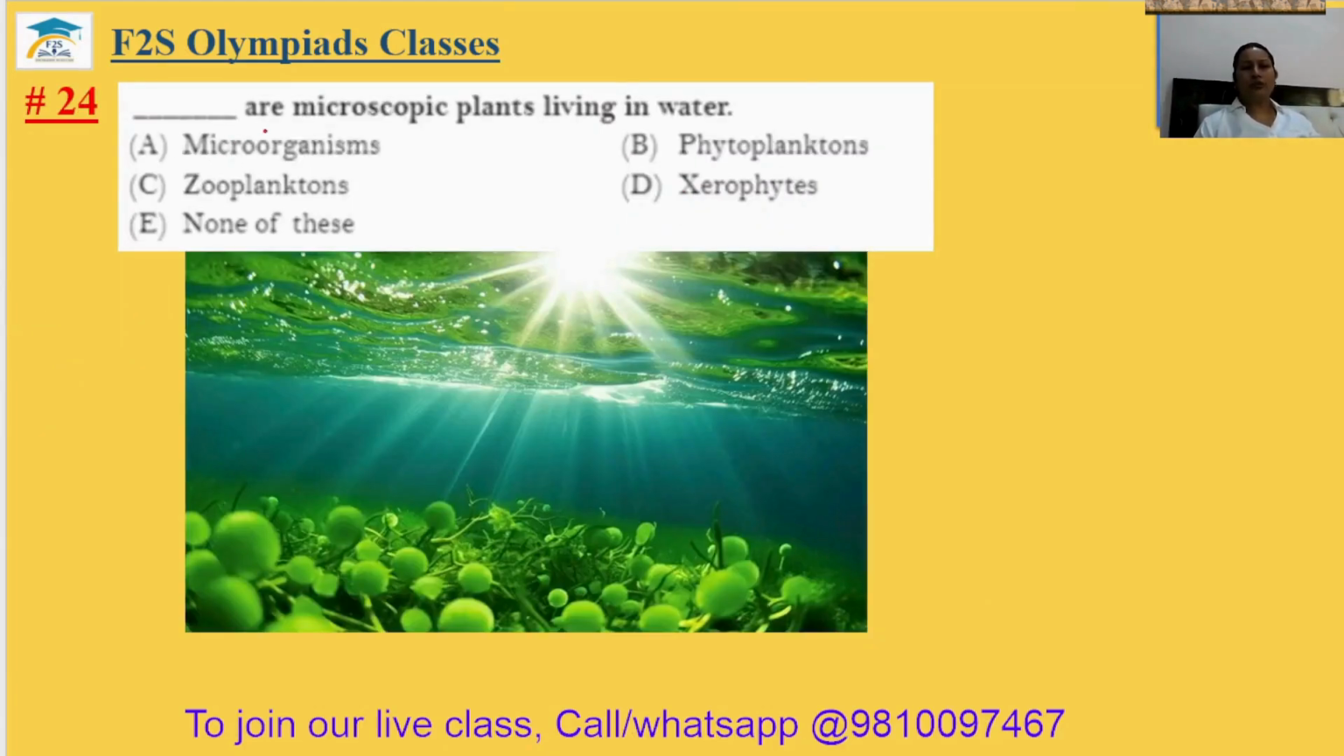Question number 24. Dash are the microscopic plants living in water. Microscopic plants are those which are available in water, but they are not visible with your naked eye. They will be visible with the microscope only, and those are known as phytoplanktons. It is in the option number B. The 24th answer is option B.